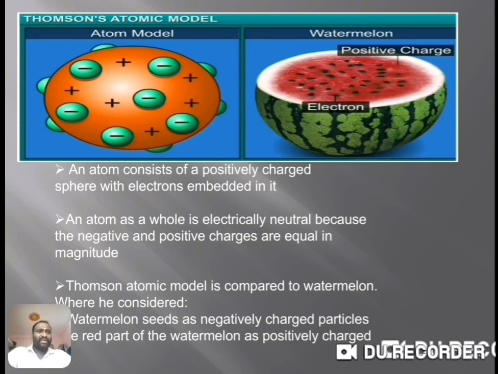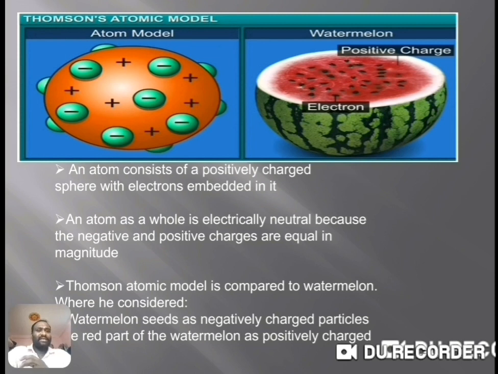Means if you see a watermelon, the red part is the positive charge and the seeds of the watermelon are the negative charge, and these negative charges are the electrons, and these electrons are spread everywhere in that watermelon.